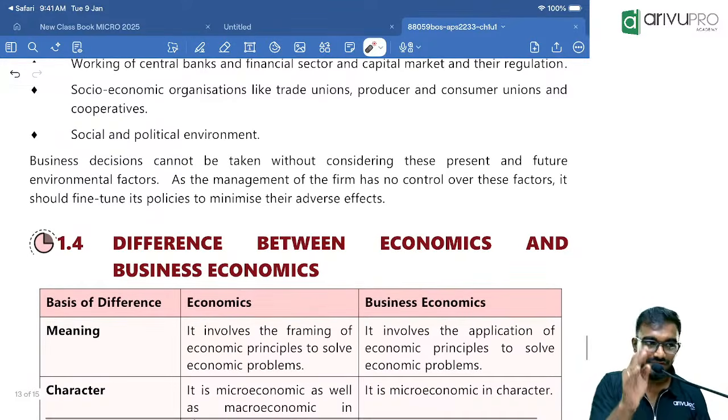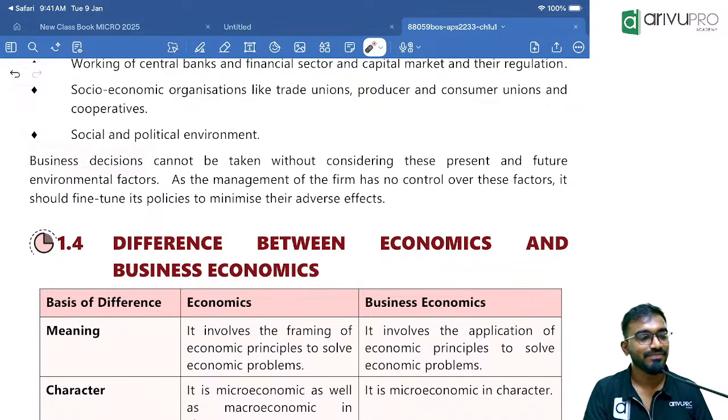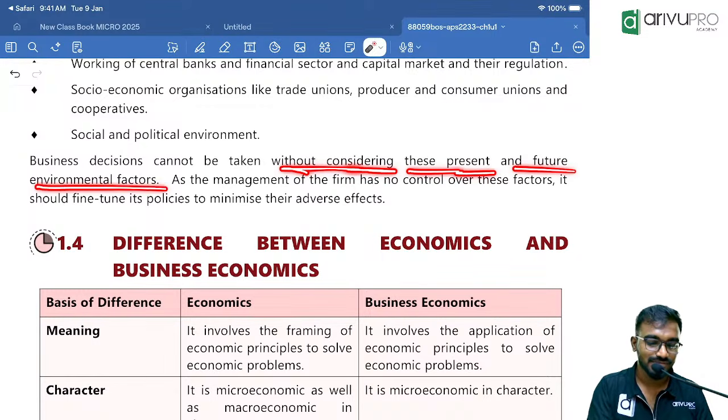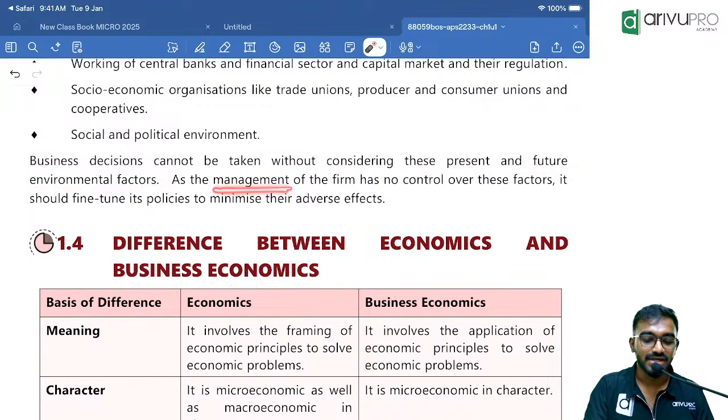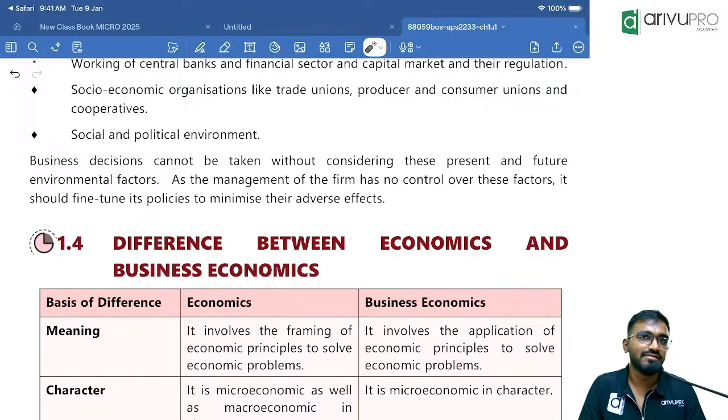See, all this, whatever we discussed, micro plus macro put together, it helps in taking business decisions. That cannot be done without considering these factors in business management. A firm has no control over these factors. It should frame its policies to minimize the adverse effect. See, boss, everything is not in my control, especially external factors. They are uncontrollable in nature. So by the changes which are happening in the external environment, I will try to fine tune my business operations to minimize the risk.